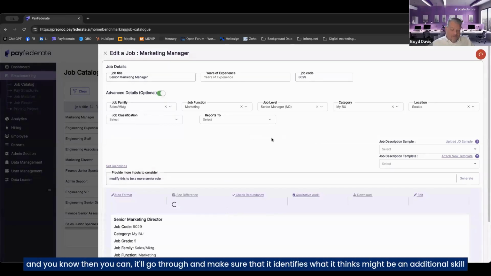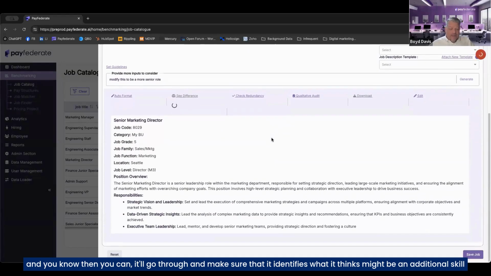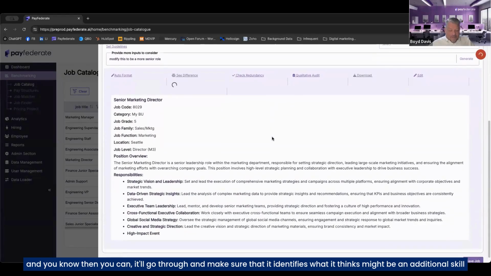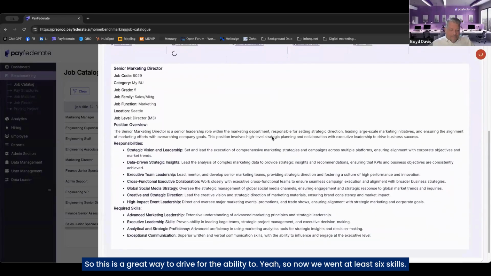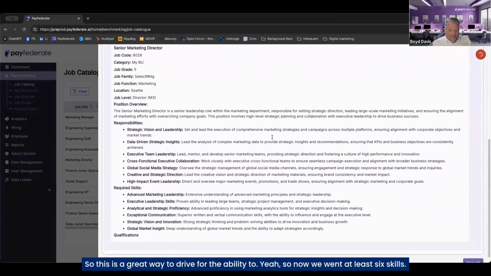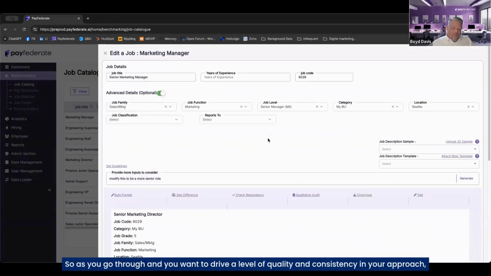And then it'll go through and make sure that it identifies what it thinks might be an additional skill. So this is a great way to drive for the ability to, yeah, so now we have at least 6 skills. So as you go through and you want to drive a level of quality and consistency in your approach, and you also want to migrate job descriptions to be more skill-centric than credential-centric, you can use a tool like this to drive that consistency.